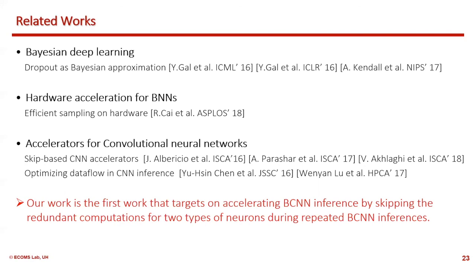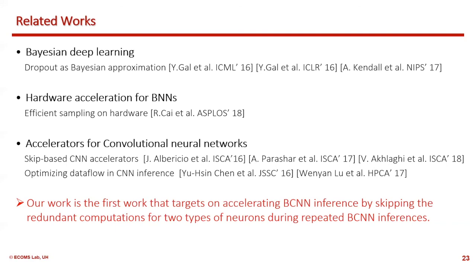Tsai proposed the first work to efficiently sample Gaussian random numbers on hardware to accelerate BCNN inference. There are some modern CNN accelerators that employ this skipping strategy, but they are fundamentally different from our method. There are also some works discussing the CNN data flow, which inspired us in developing the skip-based parallelism scheme.